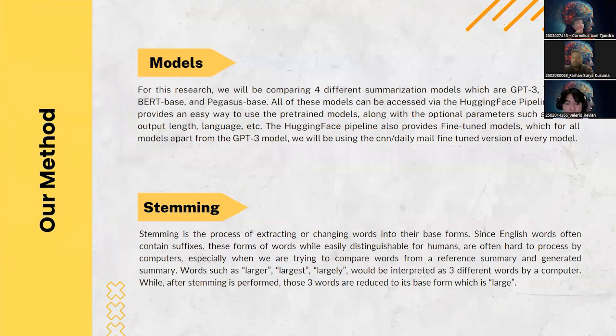Then we have stemming. Stemming is the process of transforming words into their base forms. In English, words often contain suffixes that can make it challenging for computers to process and compare them accurately, especially when comparing words in a reference summary and a generated summary. For example, words like larger, largest, and largely would be considered three distinct words by a computer. However, by applying stemming, these three words can be reduced to their base form, which is large.